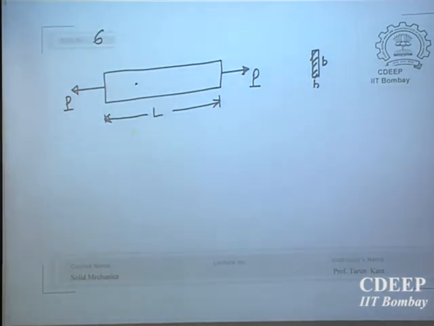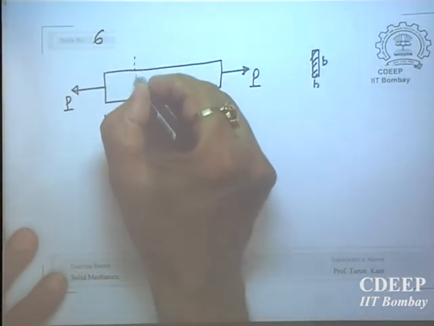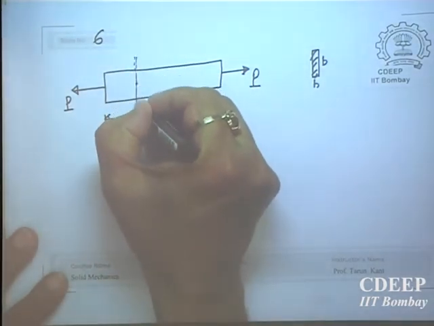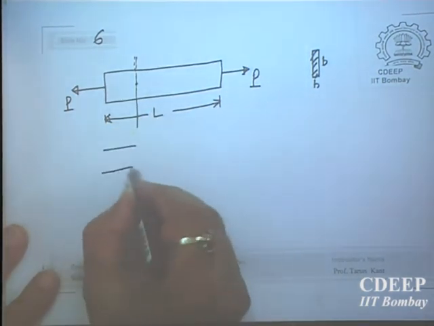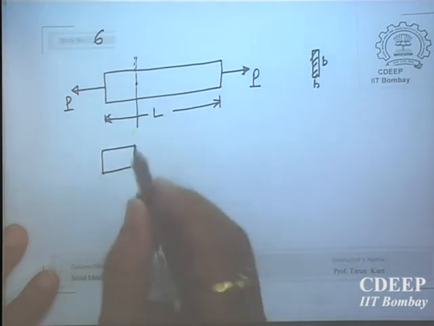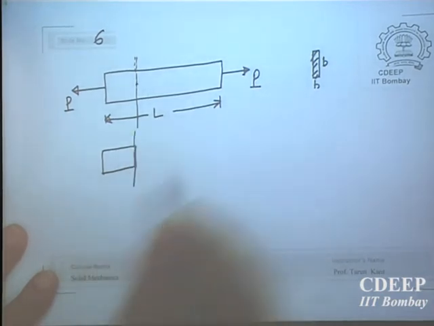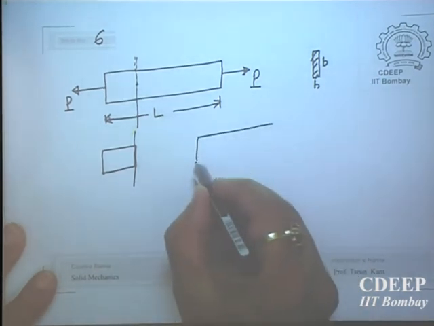Okay. Now this is simple. So what will you do? You will cut it by a plane perpendicular to the axis. One part, second part also is here.